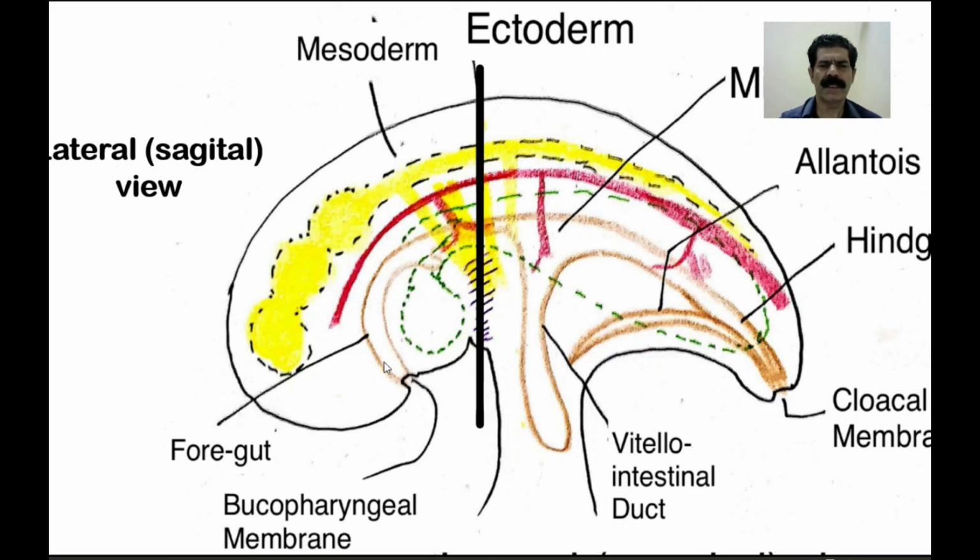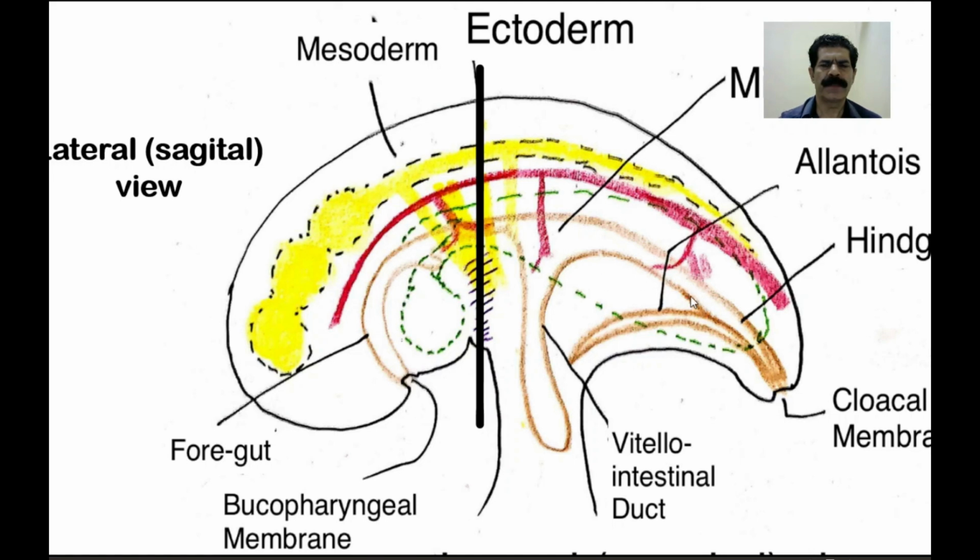So while understanding the development of the GIT, we have to keep this diagram in our mind, that this is the endodermal tube, which is tucked in, or invaginated inside the embryo because of the lateral bending as well as the craniocaudal bending.